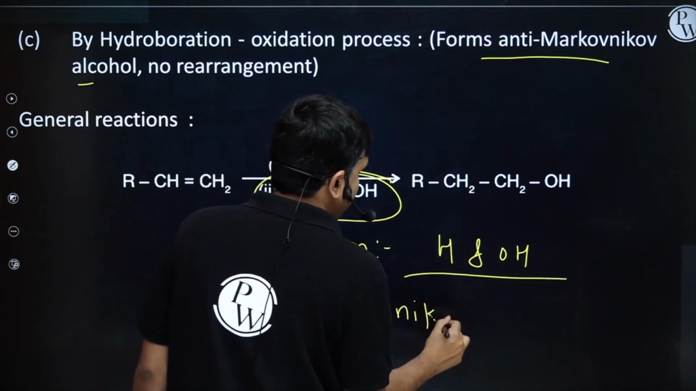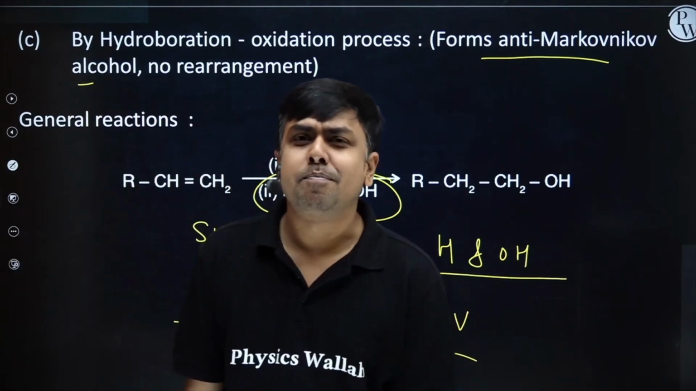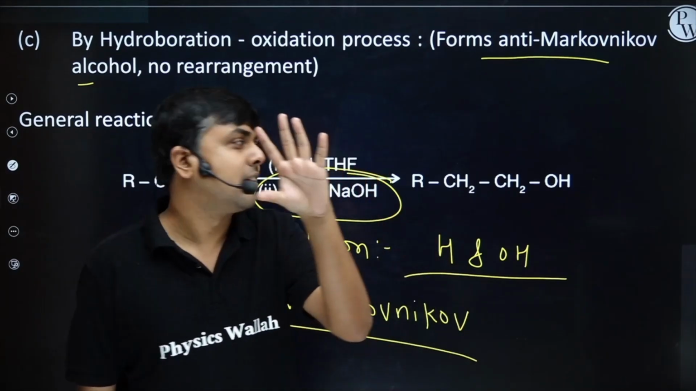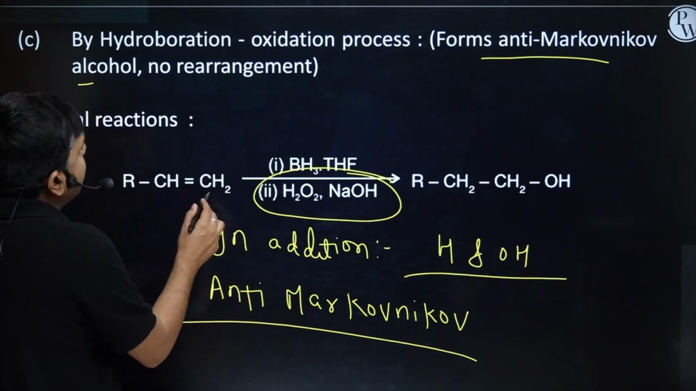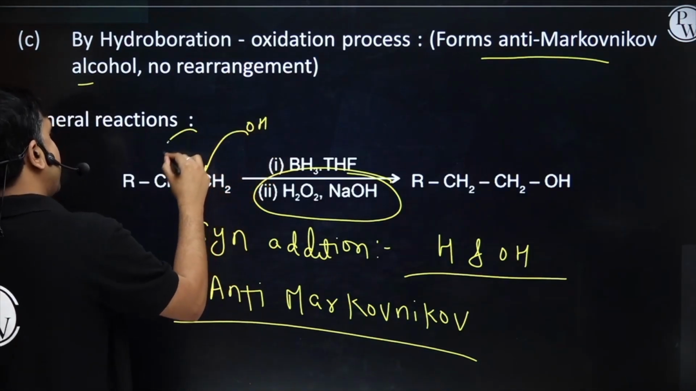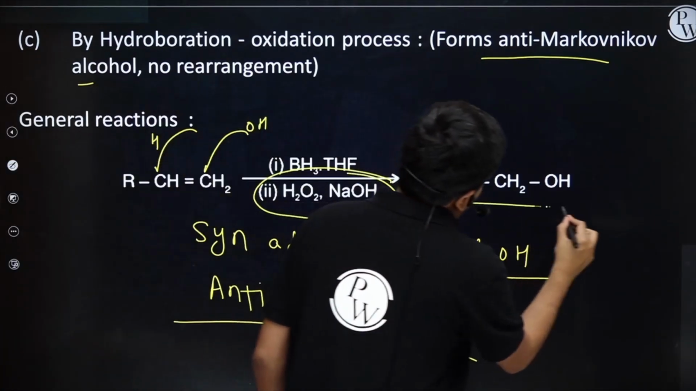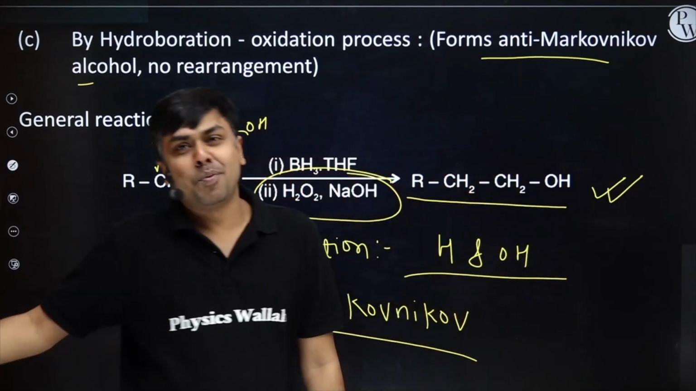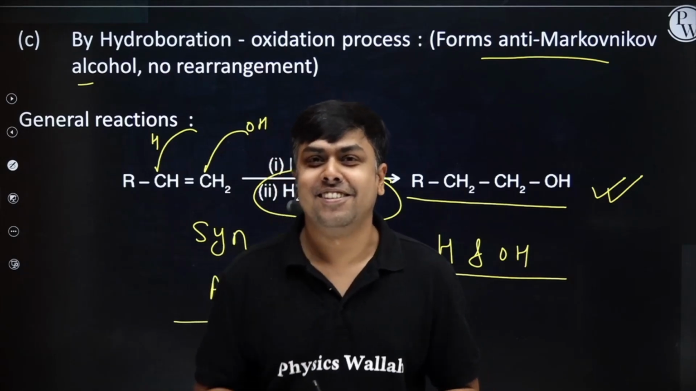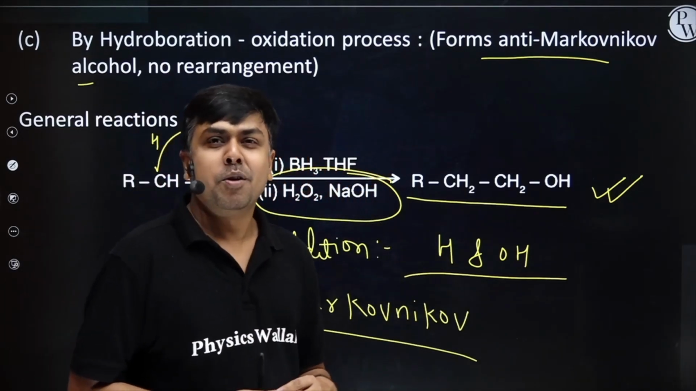Anti-Markovnikov. What do we mean by it? Here, the nucleophilic part will attack on the less substituted carbon. So if I am having RCH=CH2, OH will get attached here and H will get attached here from the same side. This particular process is referred to as hydroboration-oxidation reaction. I hope you understood this one also. Let's move ahead.